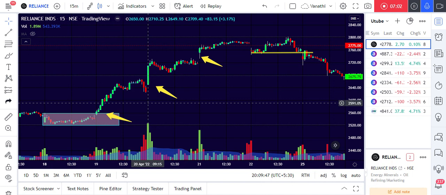The previous day we already had a 100 point move. So the next day, just the first candle itself has a movement of 60 points. So most of the movement has happened in the first candle itself. In this type of case, your profit target will be small. Most of the time, if the first candle is very big, then the movement won't continue after that. That's what has happened here.